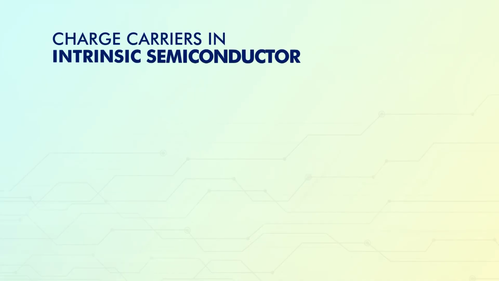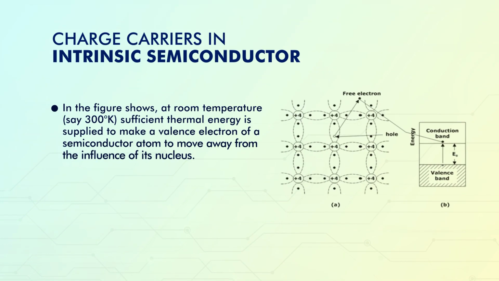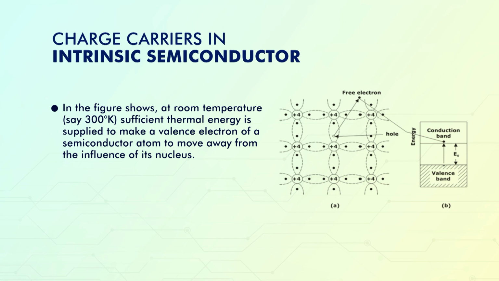So, in the covalent bonds, sharing of electrons happens and the bond is formed, and the atoms go into a stable state. While charge carriers in intrinsic semiconductor, as the figure illustrates, generally when we say room temperature it is 300 Kelvin. So, at room temperature significant thermal energy is supplied in order to cause the valence electron of semiconductor atoms to move away from its influence.